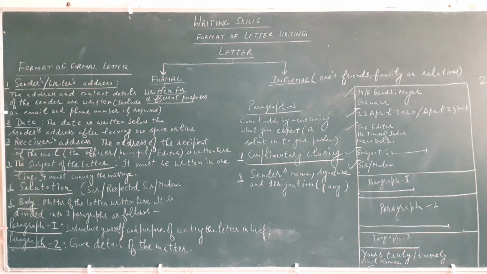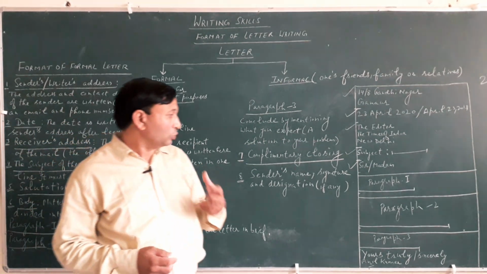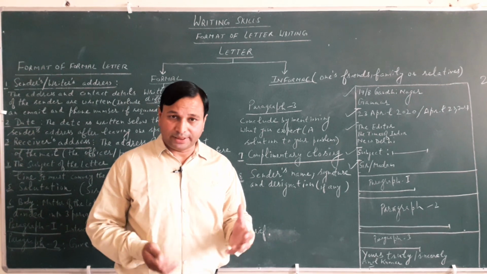Once again, the body of the letter is divided into 3 parts. First one is paragraph 1. In it we are going to introduce ourselves and the purpose of writing the letter in brief. For example, I am a resident of Ashok Vihar, like that.